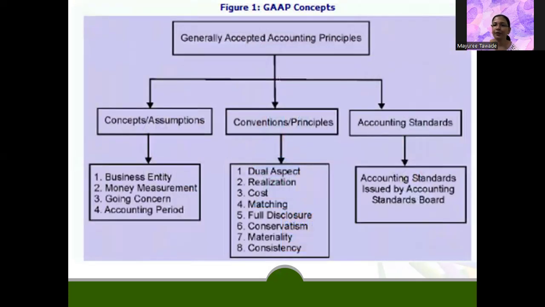Then, as I was talking about GAAP, generally accepted accounting principles, they are bifurcated into concepts, assumptions, conventions, principles, and accounting standards. Let us see one by one what exactly they mean. First, concept or assumption: what concepts accounting has and what assumptions it makes. Business entity, money measurement, going concern, and accounting period. These are the concepts under the generally accepted accounting principles.